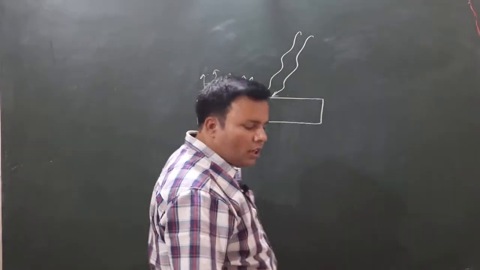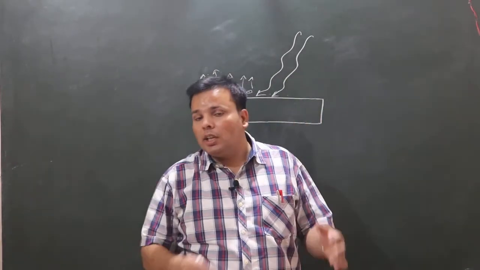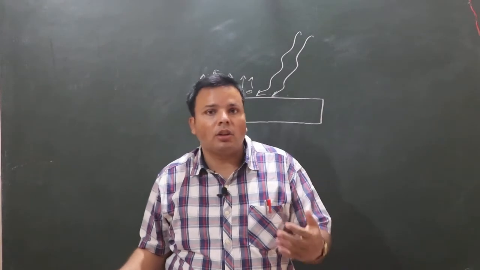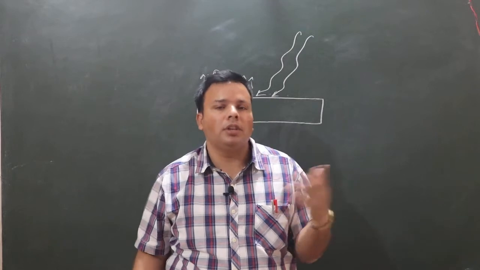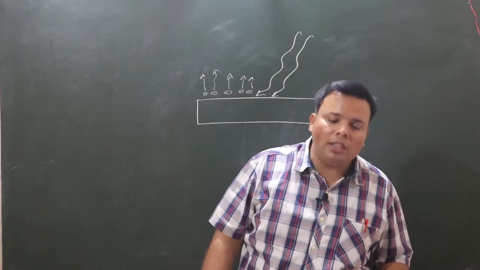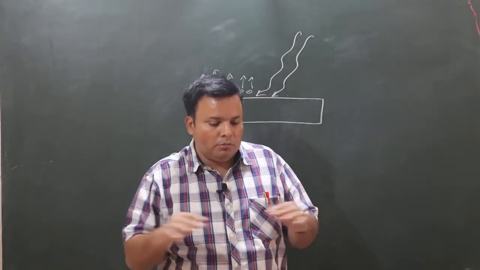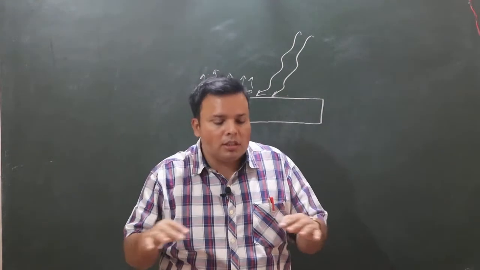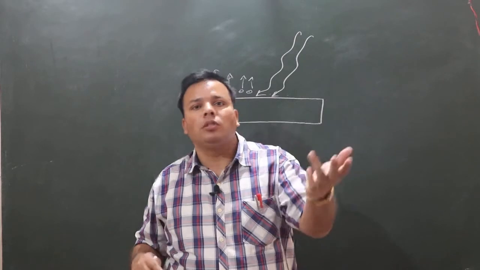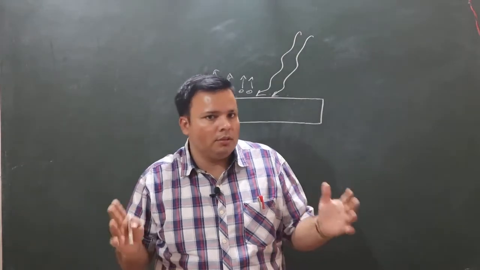Then electrons will start emitting from the metal surface, but there are three processes to emit electrons from the surface of a metal. First is thermionic emission. When any metal is heated, the electrons on the upper surface of the metal gain energy and eject out or are emitted from the metal surface. This is the first process.